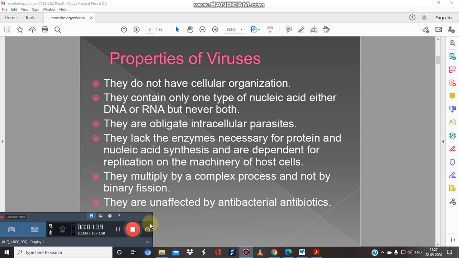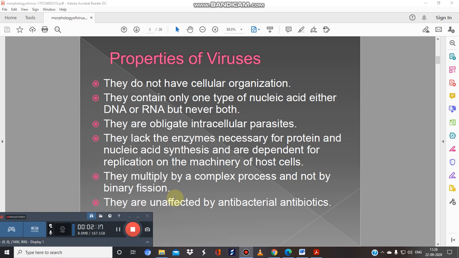This is important. They lack the enzymes necessary for protein and nucleic acid synthesis, and they are dependent for replication on the machinery of the host cell. This is very important. So they hamper the host cell very adversely. Yes, they are unaffected by the antibiotics. Antibiotics are only intended for bacterial infection. Antibiotics have no effect, or you can say very minute effect, on the viruses.